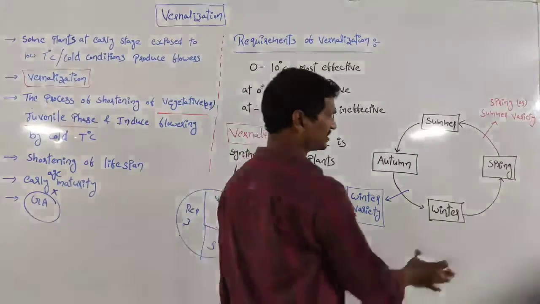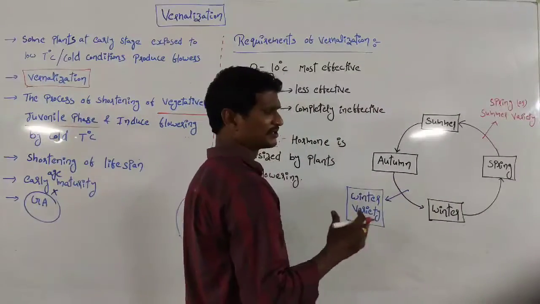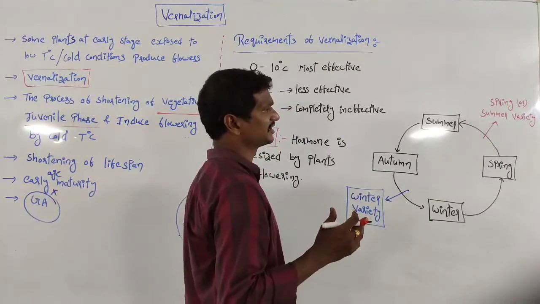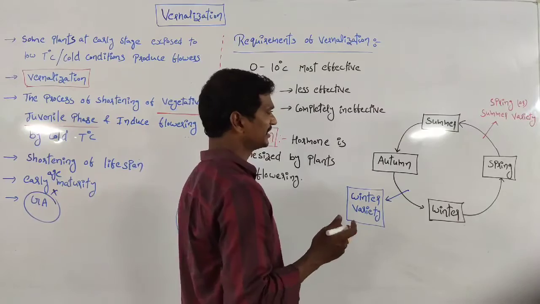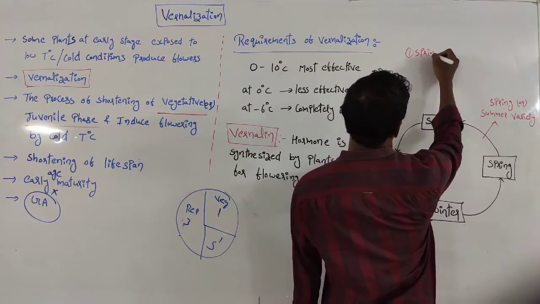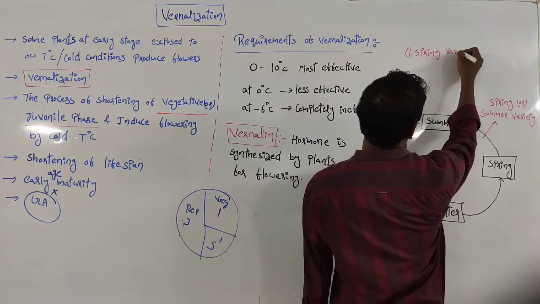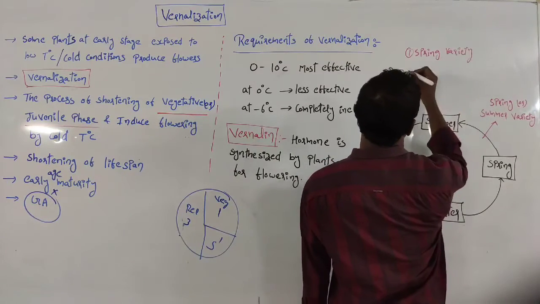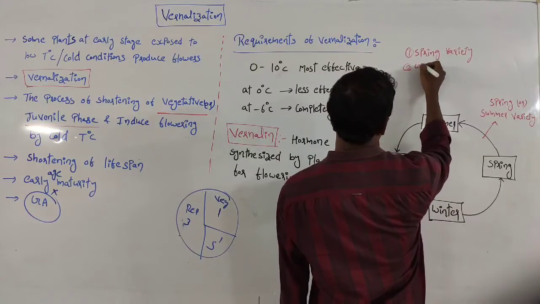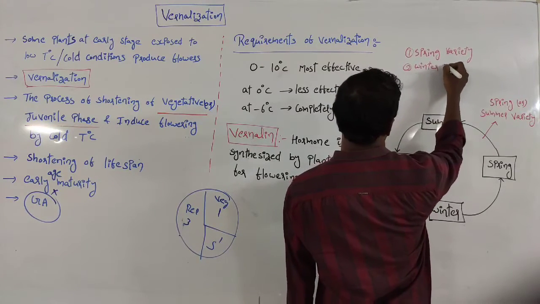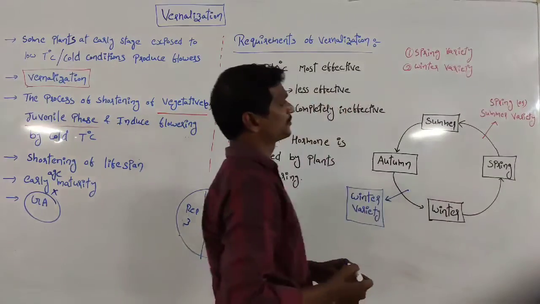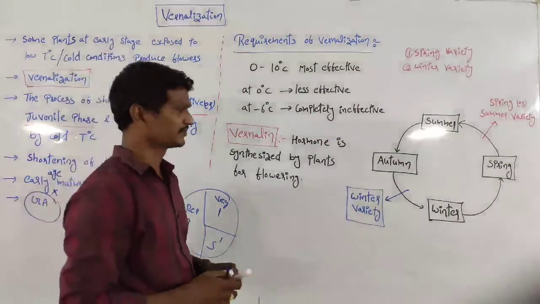I would like to explain here based on the different seasons. Within the seeds also, 2 types of varieties are there. One is the spring variety, the other one is the winter variety.